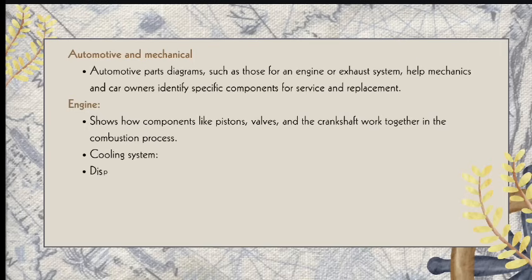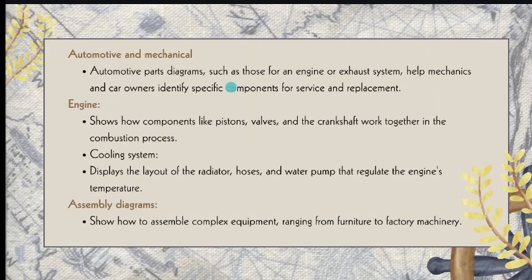Where can we find the parts? Here, we can also use this parts diagram in the automotive and mechanical fields.